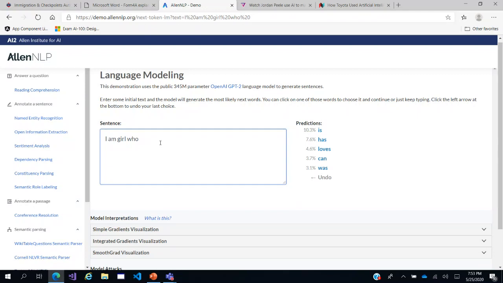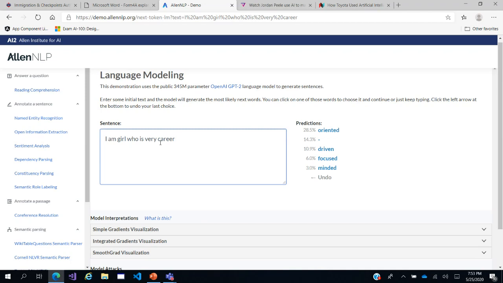Now it is also predicting the verbs which I can use: who loves, who has, who can, who was. So maybe who is very good, beautiful, happy, young, strong. Maybe let's say career. And now look at the words: oriented, driven, focused, minded.